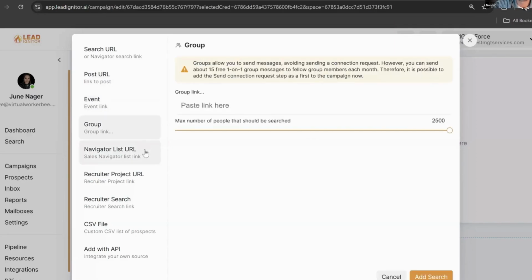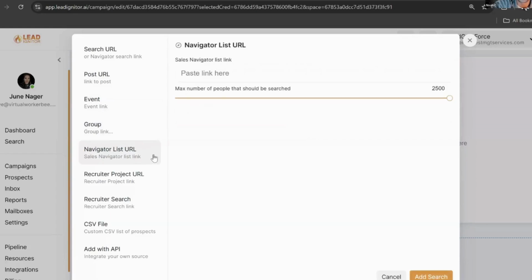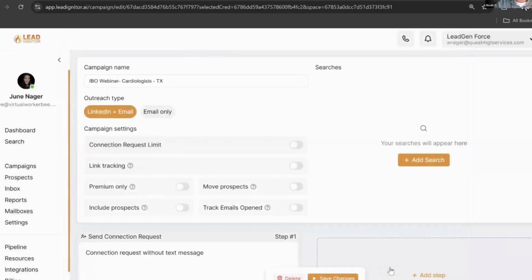And like Adam said there, Sales Navigator lists. If you use Recruiter, you can use different Recruiter project links, Recruiter searches, even upload your own CSV file. What we're going to show you here today is some of the power of the database that we offer. But these are all the different ways of adding your own search list in. Possibilities are endless, as you can see, and then the system takes over from there.